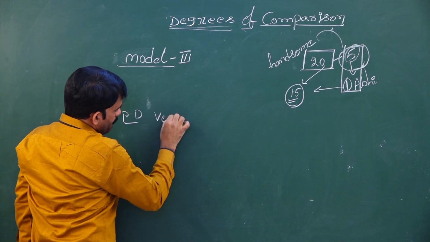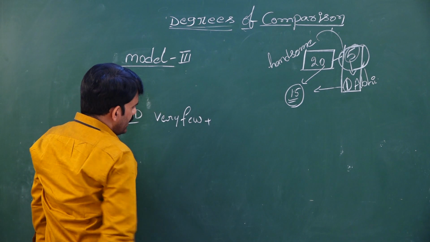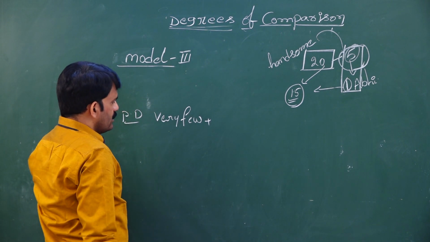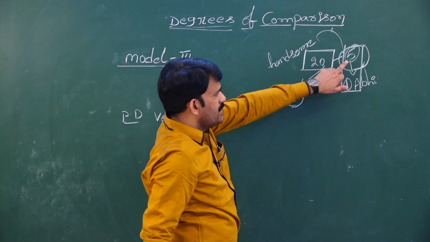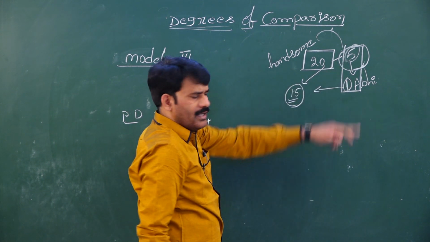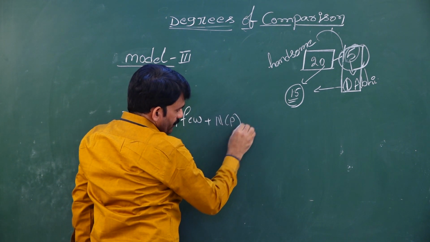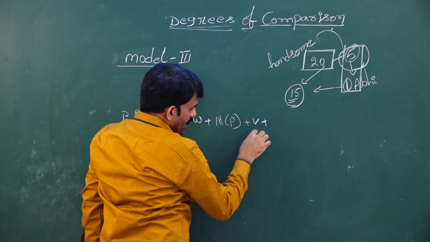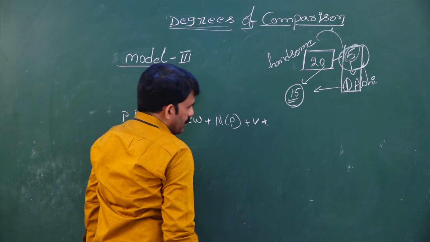Very few. Once after writing very few, should I write noun singular or plural? Very few, five is singular or plural? Plural. Hence, I need to write very few, noun plural, very few boys. Then I need to use the verb. Which verb should we use? Plural verb.